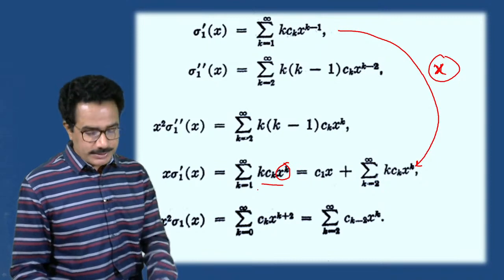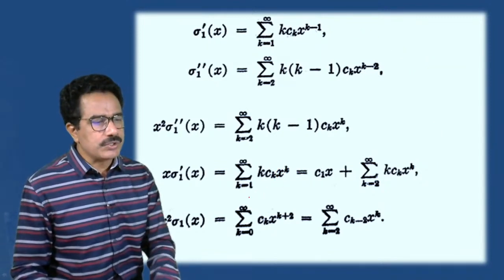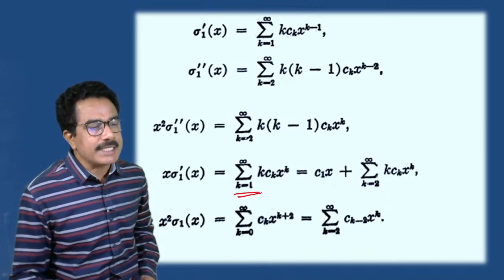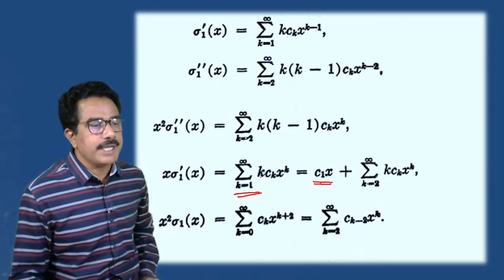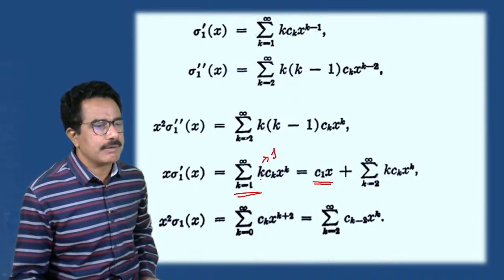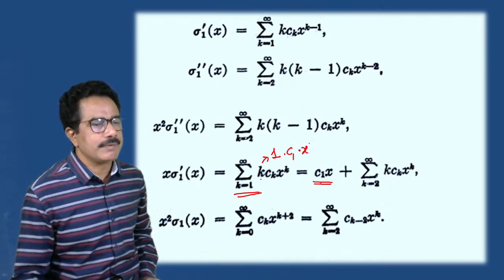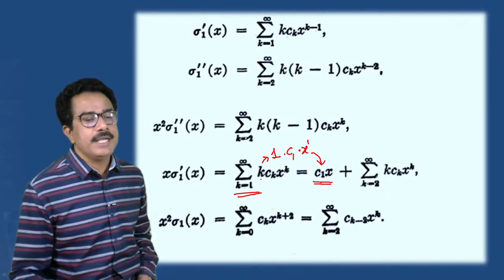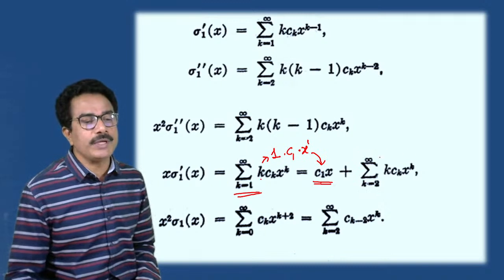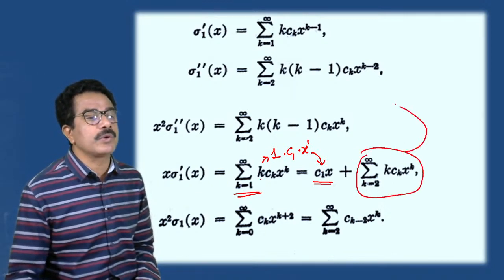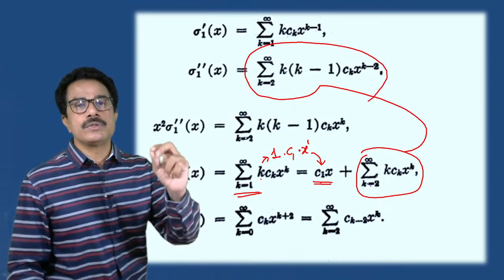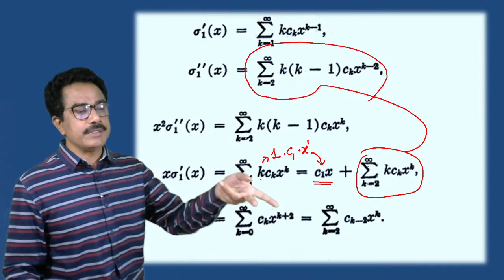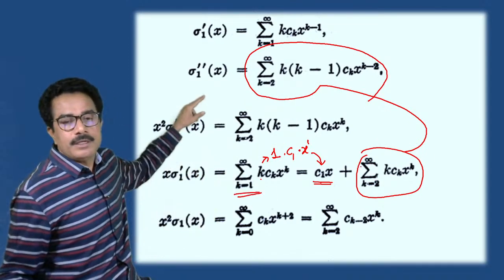Now we have to distribute this. Make it into two parts. Now distribute this summation. If we put k equal to 1 directly, then we get the first term c1 of x. See this, k equal to 1 means this one, c1 x raised to 1, so it gives c1 of x. And from k equal to 2 to infinity, put this value as it is, because we have to take the common terms between the two. So we have to use the summation from k equal to 2 to infinity in the double dash term.